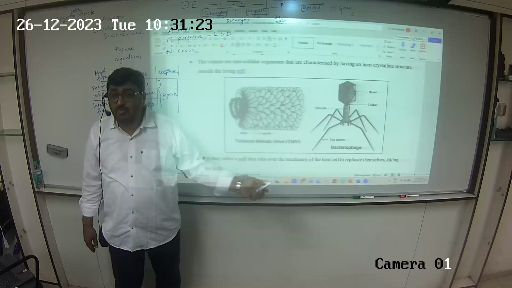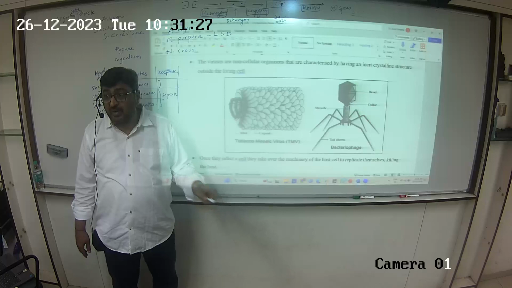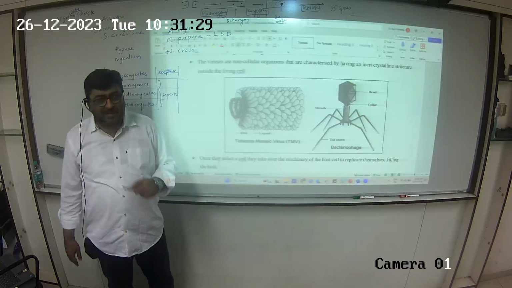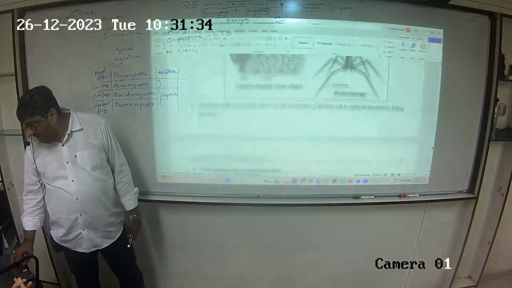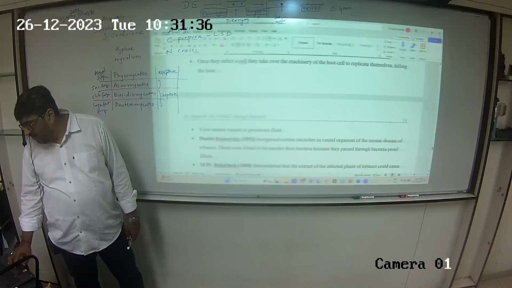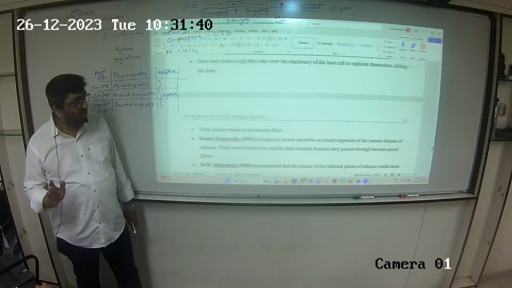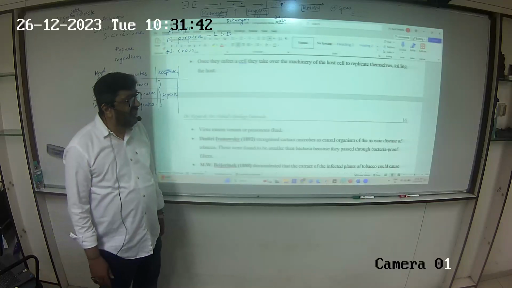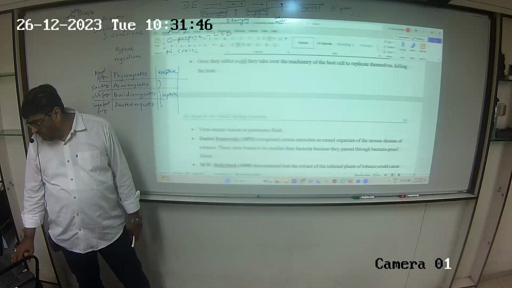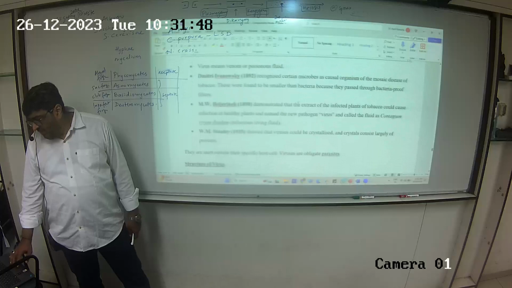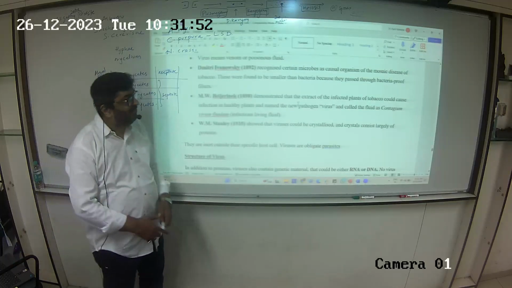No, can you imagine, bacteria themselves are microscopic. So can you imagine how small these viruses must be, that they can penetrate the body of the bacteria. Once they infect a cell, they take over the machinery of the host. Which machinery did I tell you? The metabolic machinery of the host. They replicate themselves, killing the host. Right? Sheer ungratefulness. Virus literally means venom or poisonous fluid.